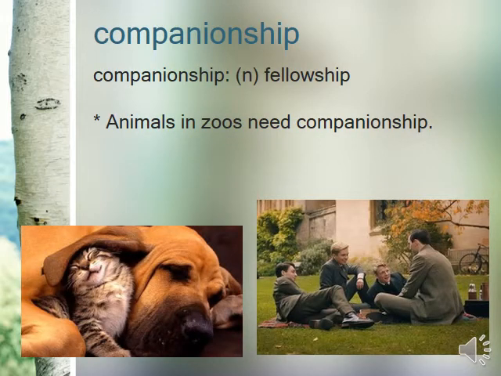Companionship. Companionship is a noun and it means fellowship, or when you have a good time with your friends. Okay, so animals in zoos need companionship from other animals, like you see in this picture on the left. A dog and a cat are like friends, so they enjoy each other's companionship.